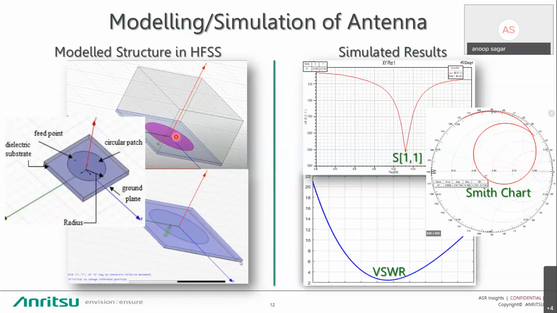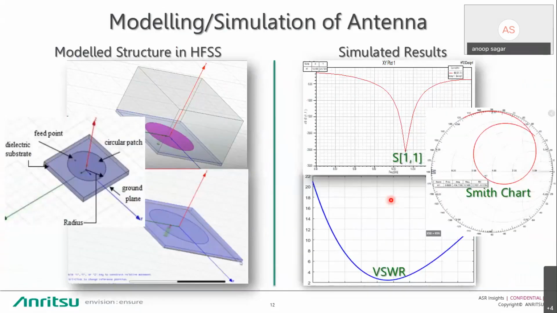Then after modeling, you can simulate with the help of HFSS and check the result. This is the simulated result: S11, Smith chart, VSWR. This is the main simulated result which is useful in antenna simulation.